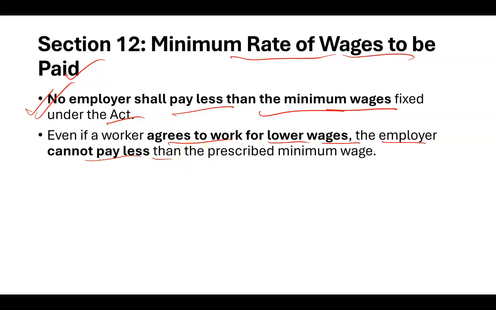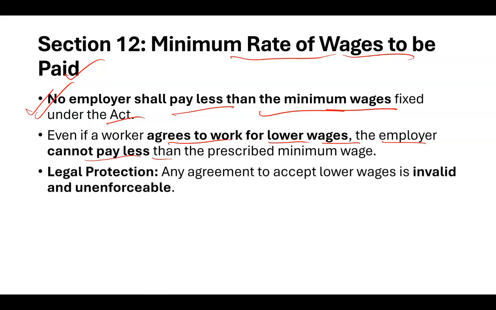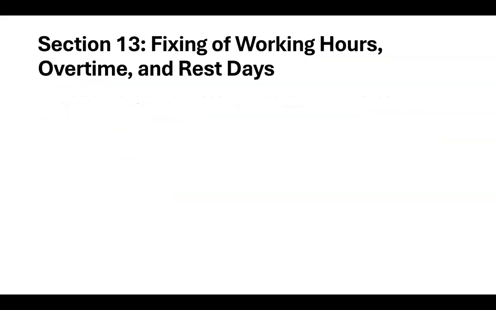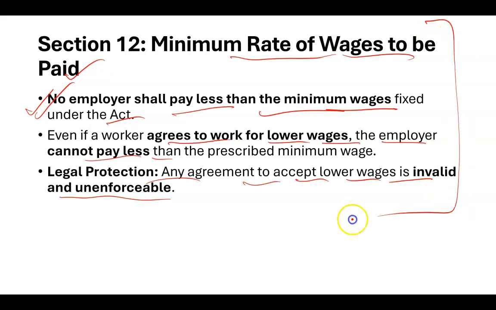There are certain cases, right? An employee might come and say, "Hey, I am ready to work at a lesser price," but the employer cannot do it. Officially, they cannot. Legally, they cannot. Right? Next important, legal protection. Any agreement to accept lower wages is invalid and unenforceable. So if you sign any agreement where you are accepting lower wages, then later on you will not be able to claim it. It is unenforceable. It is invalid, right? This is what we have in section 12.